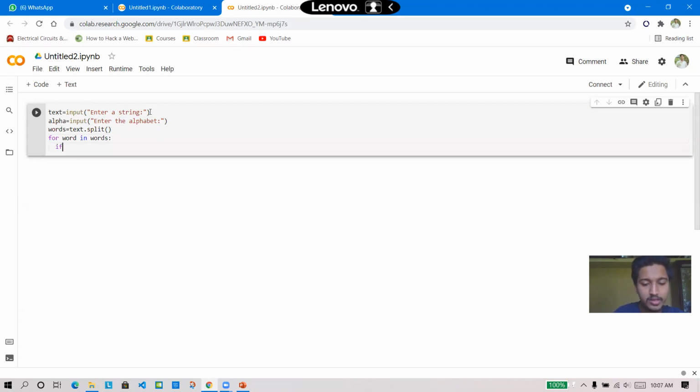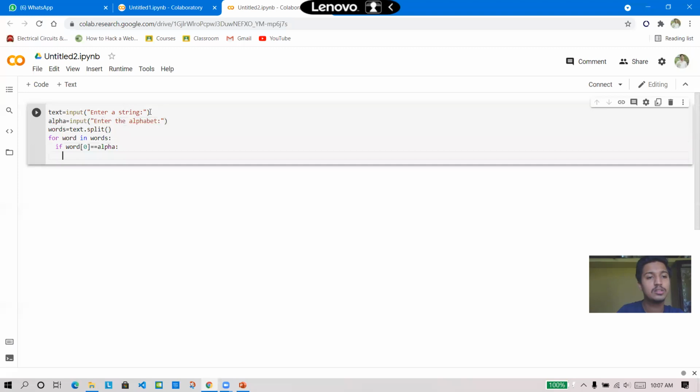Then if word[0] equal to alpha, print word. Okay, so I will run it. Let's see what we get.